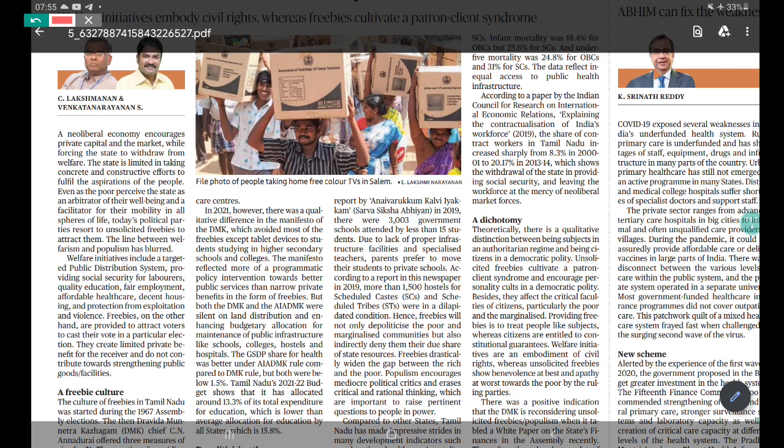Apart from that, another point that the writer is talking about is that populism widens the gap between the rich and the poor. So prima facie, or in the short term, you can say that the government is giving something to the individual or the people in the society, so it is beneficial for the people. But if you look at the long term perspective, it would widen the gap between the rich and the poor, because ultimately the political party in power is not providing adequate health, education, etc.